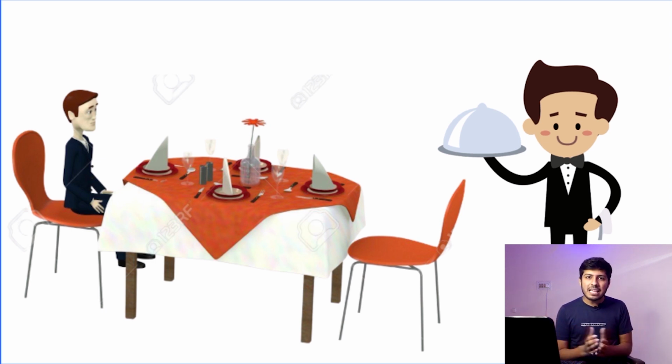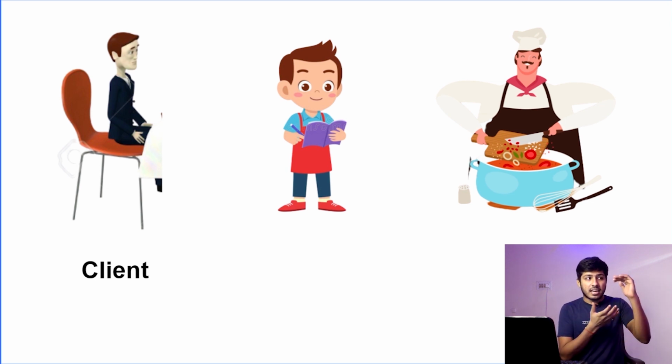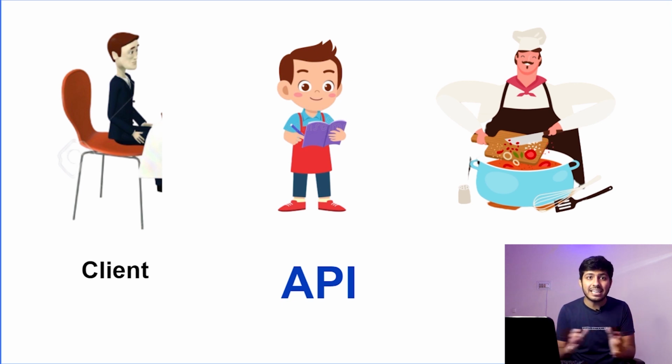Now, you might be thinking, hey Tirth, I am here to understand what is API and not about restaurants and waiters and kitchen, right? But guys, let me just tell you that API simply resembles this analogy of a restaurant. Yes, the man who is ordering is nothing but a client. The kitchen and the chef is nothing but a server. And the middleman, the waiter, is nothing but an API, guys.